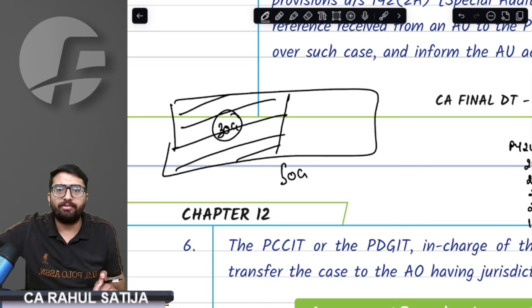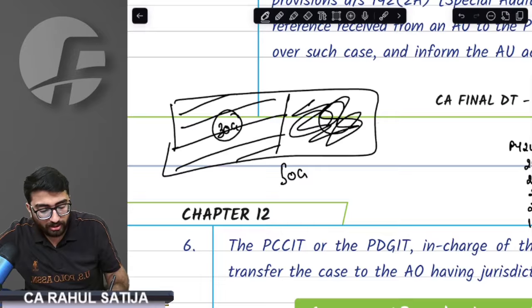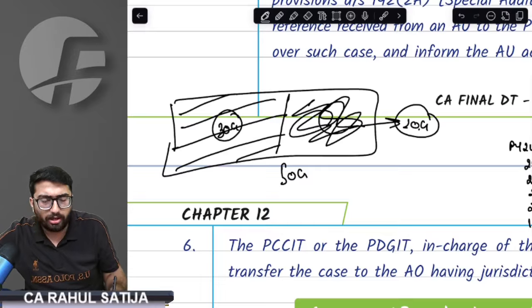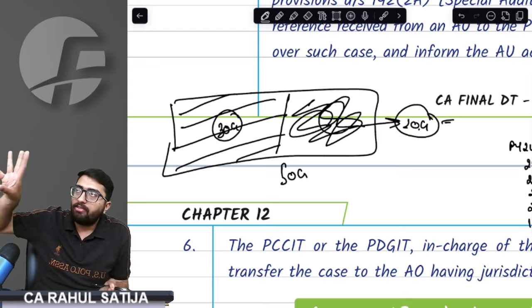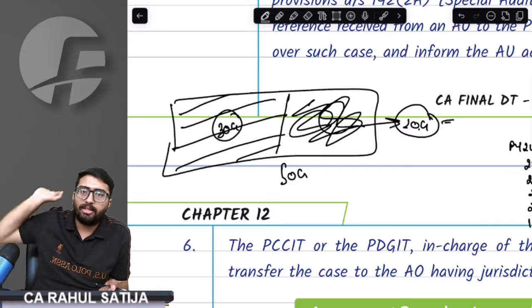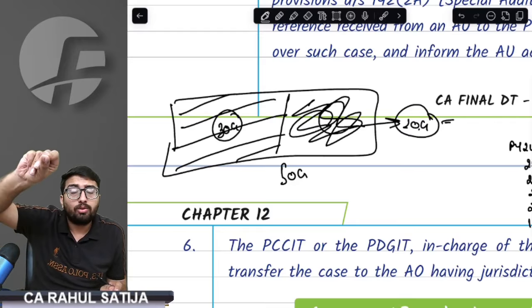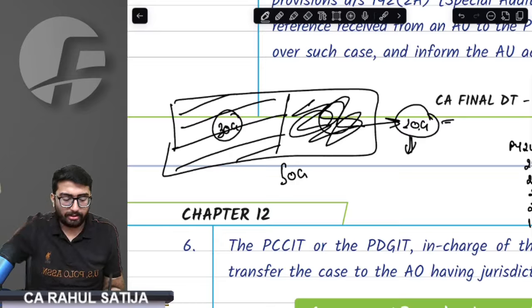At any point of time, have you disclosed this income? So what is your undisclosed income, sir? This remaining 20 crore rupees is your undisclosed income. The income that I've already disclosed in the ROI and in assessment is disclosed income. The income that I have never disclosed, the department wants to tax.